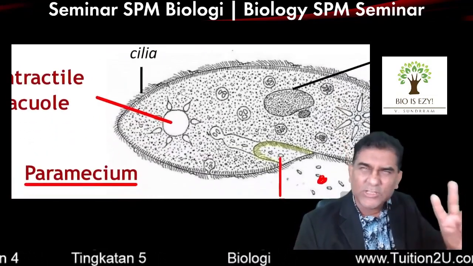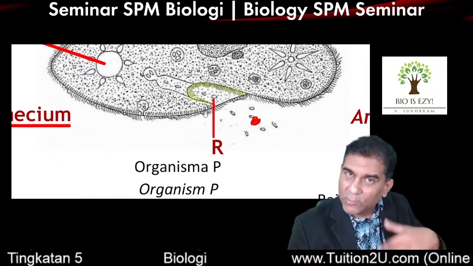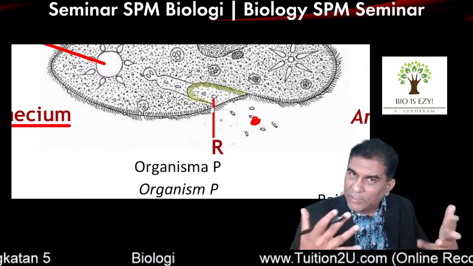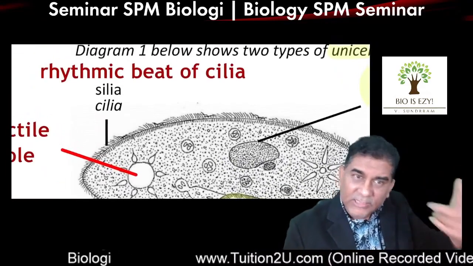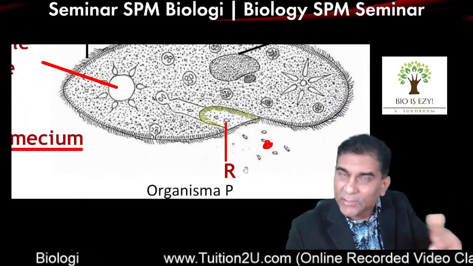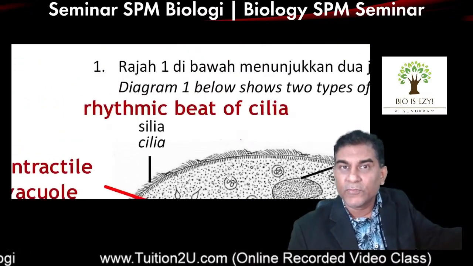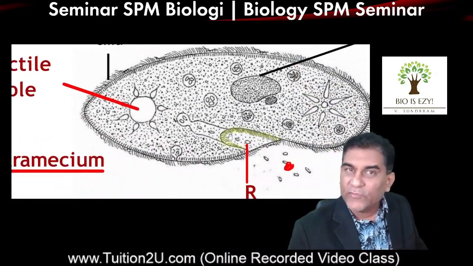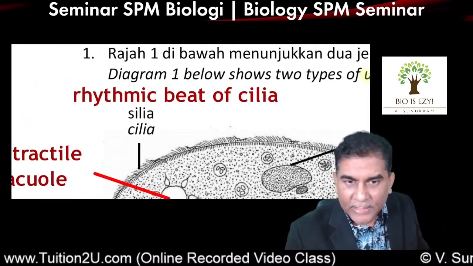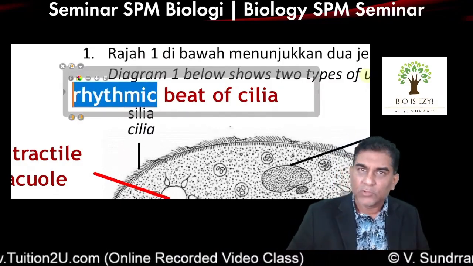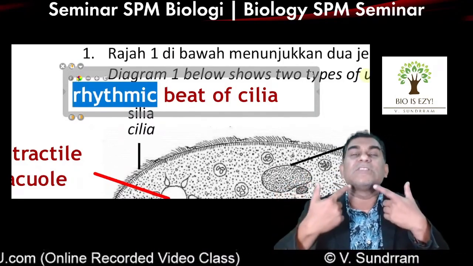So what I did, I purposely asked two reasons. I want the students to know where the oral groove is. At the same time, I also want the students to know that the rhythmic beat of cilia you can also use for feeding. For the movement, rhythmic beat of cilia. For feeding, also rhythmic beat of cilia. Easy question, how they move. Other question, how they do feeding. Feeding also, we need to use the phrase rhythmic beat of cilia. The word rhythmic, two places. For cilia, one more in our syllabus is peristalsis.